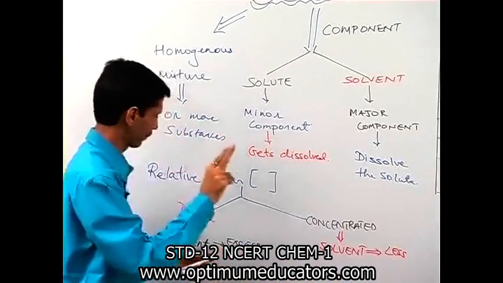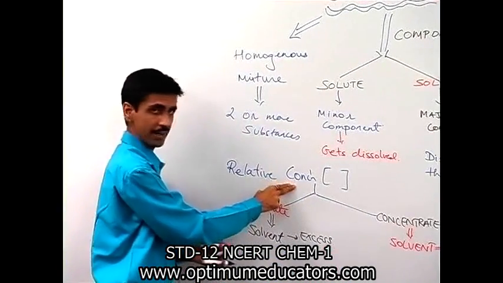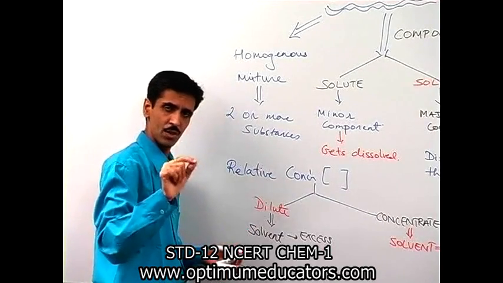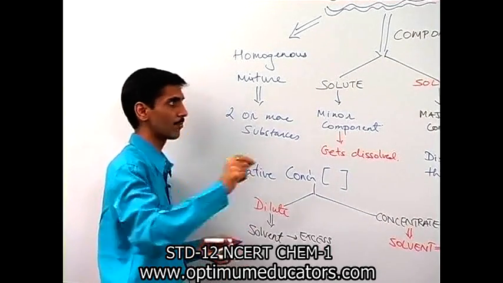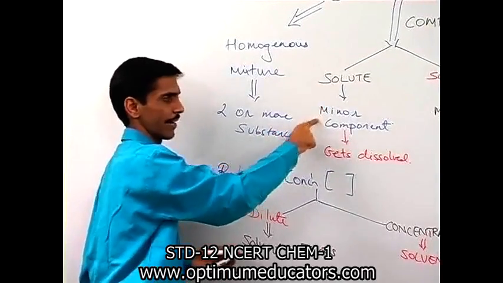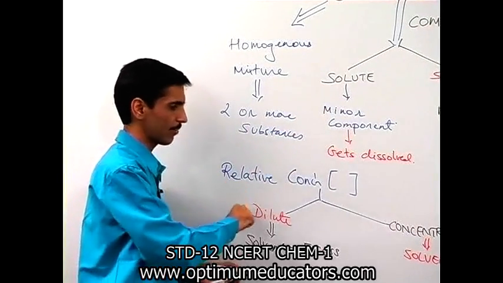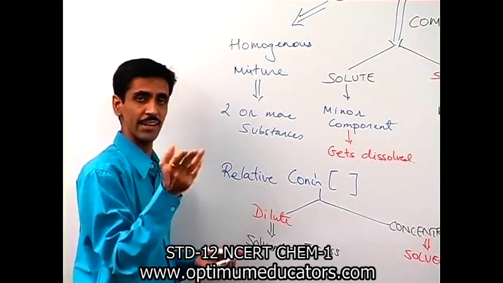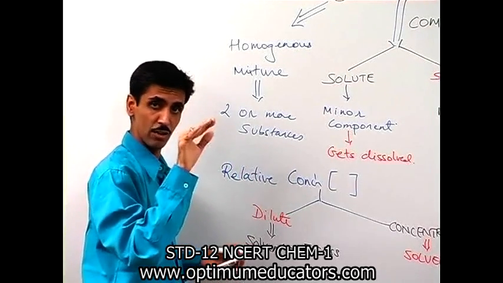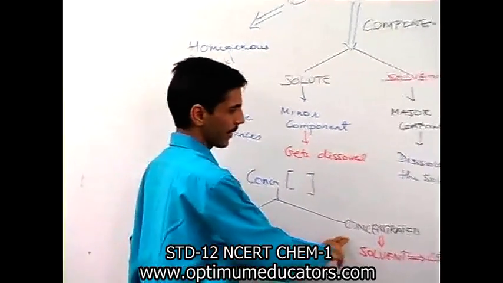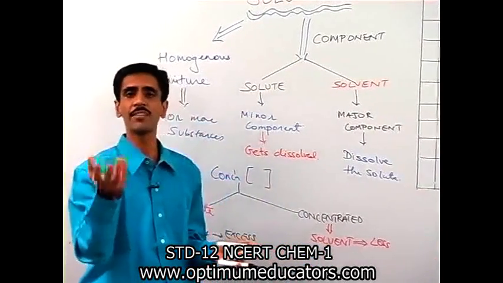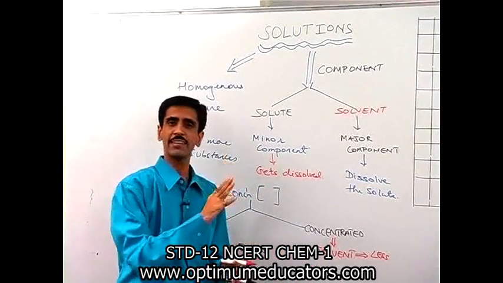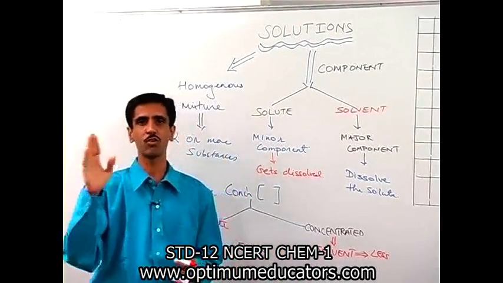So remember, whenever we use the word concentration, when we have to consider the concentration of a solution, we always talk in terms of what? Solute, which is the minor component. And accordingly, we have used this word. OK, so that's why I told you if it is dilute, then we say the solute is in lesser amount. If concentrated, then we say the amount of the solute is going to be in higher amount. Alright, so this becomes the introduction part about what you mean by a solution.